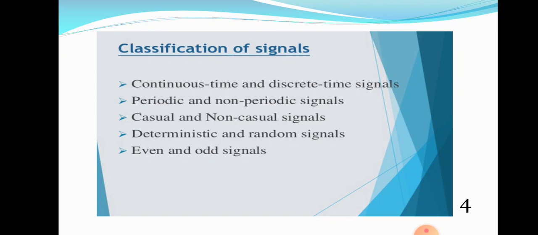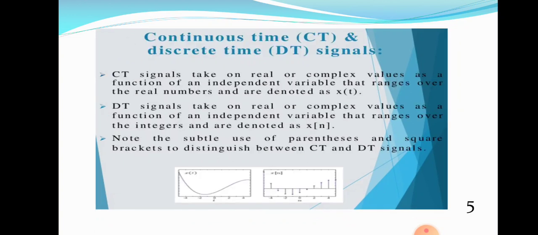We can classify the signal like this: continuous time signal and discrete time signal, periodic and non-periodic signals, causal and non-causal signals, deterministic and random signals, even and odd signals, etc. The first one we are going to concentrate on is continuous time signal and discrete time signal, CT and DT signal. From the name itself you can understand the nature of these two signals. Continuous time in the former, discrete time in the latter.